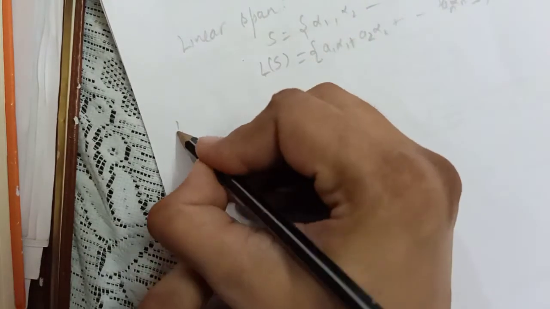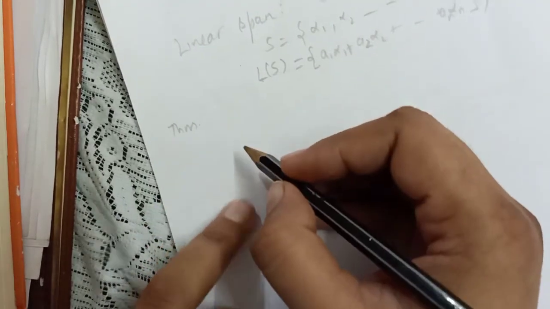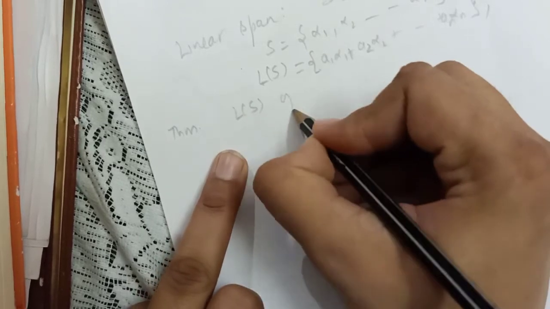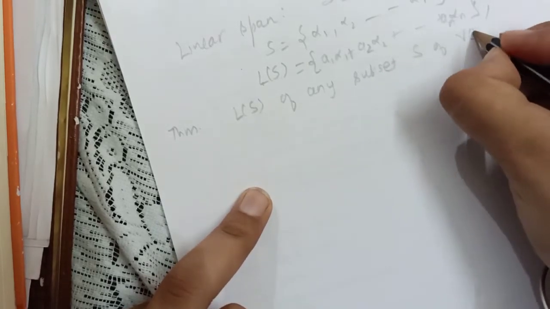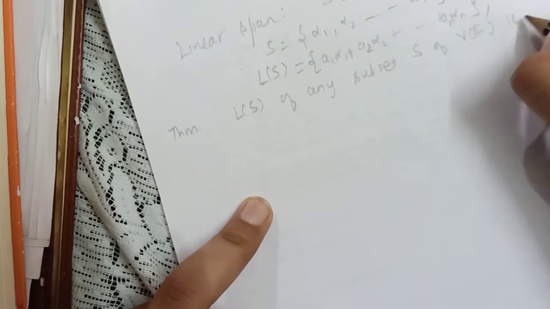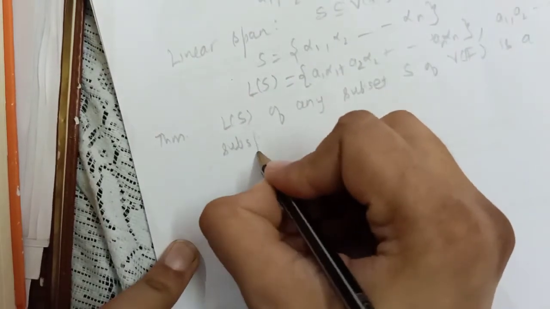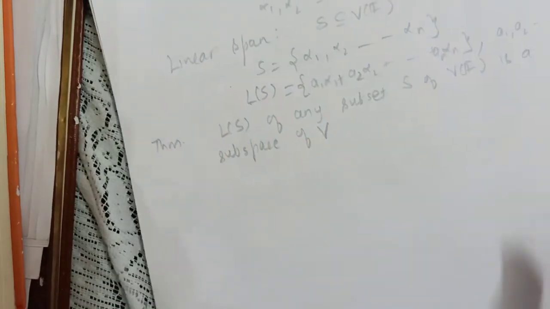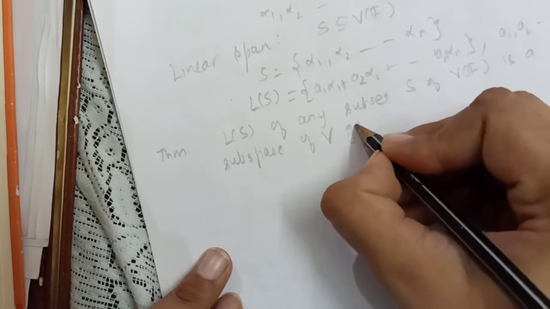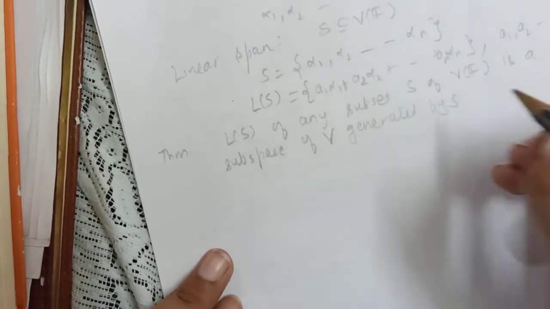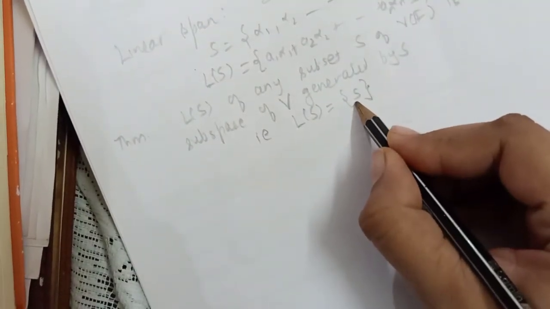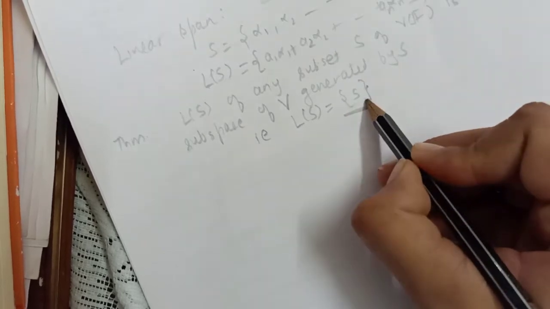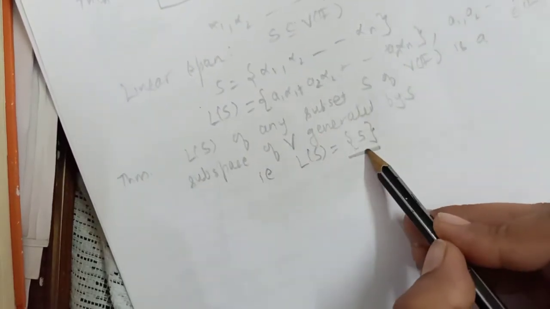Alright. So we have a theorem related to this linear span, which states: the linear span of any subset S of a vector space V over F is a subspace of V. Linear span is always a subspace of V, and it is generated by S. That is, we can write the linear span of S is equal to the subset generated by S. So again, what is the subset generated by S?